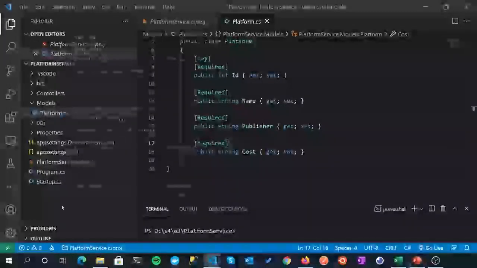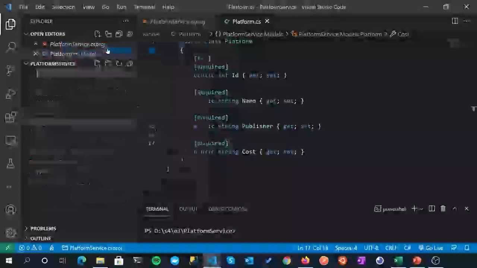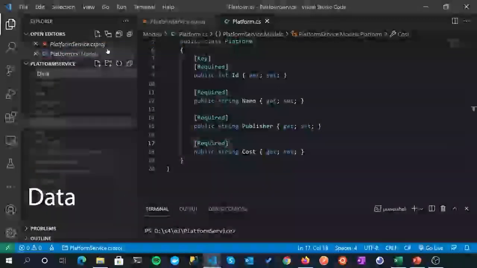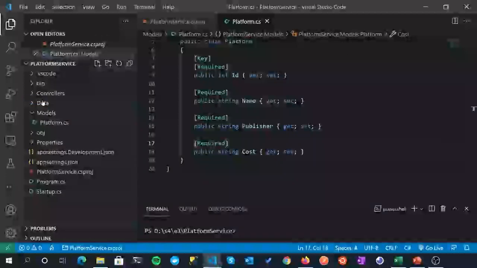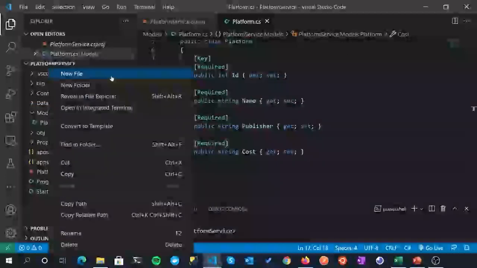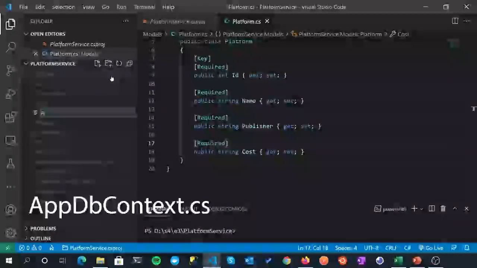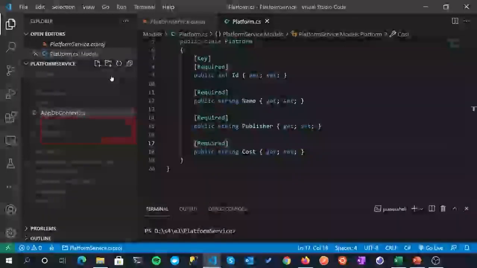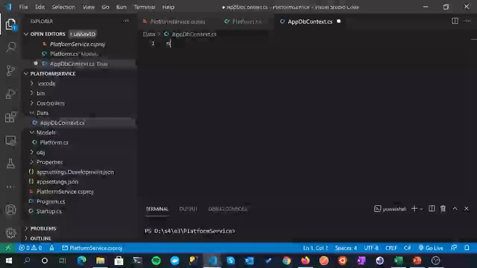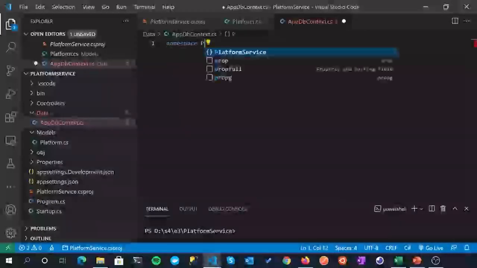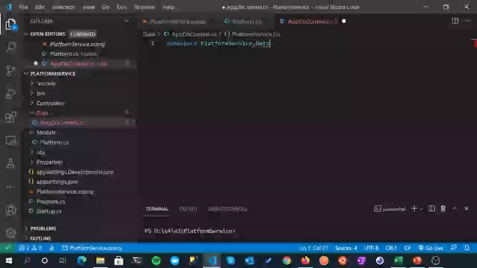So back in our project, new folder in the root, and I'm just going to call this Data. I'll put a few data related things in here. Right click, new file, and we'll call this AppDbContext.cs. And then the namespace is just PlatformService.Data.